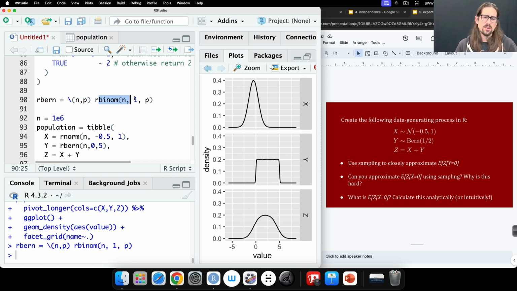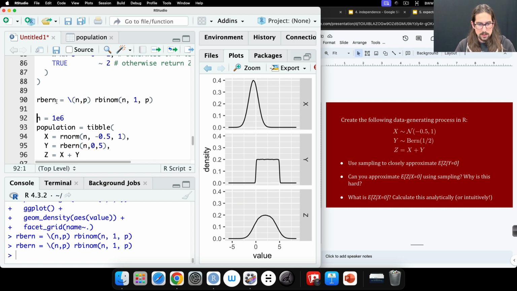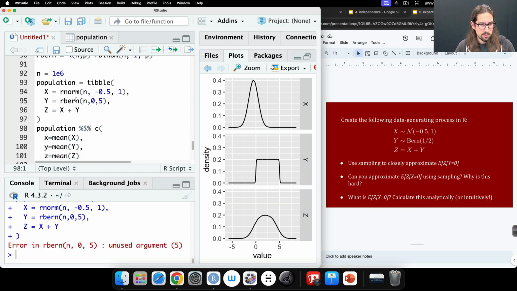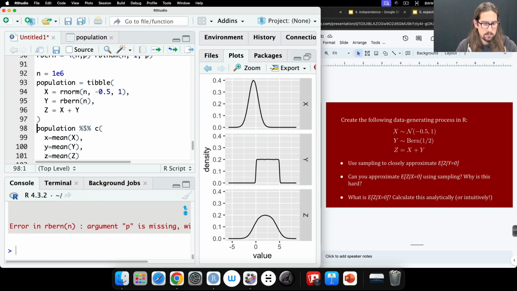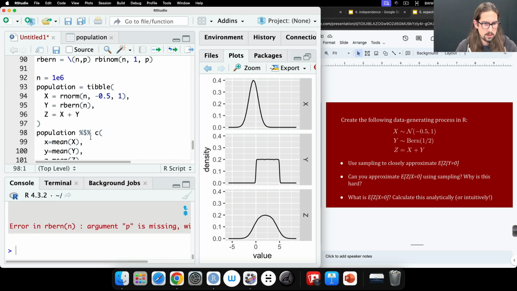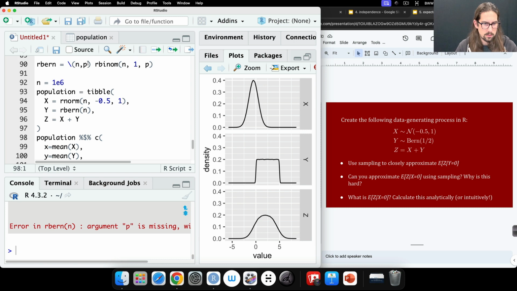I could just call rbinom with this parameter set to 1, but that's kind of annoying because I'm not going to use binomial. So this is just a special case of this function where I've hard coded this argument to be set to 1. So now I can use it like this, in case I haven't mentioned that before. Oh, gotta make this default 0.5.